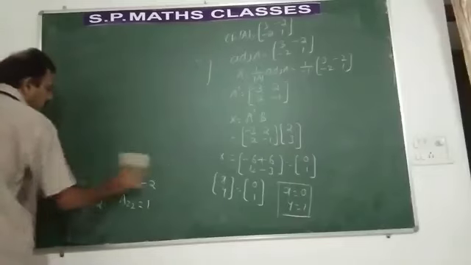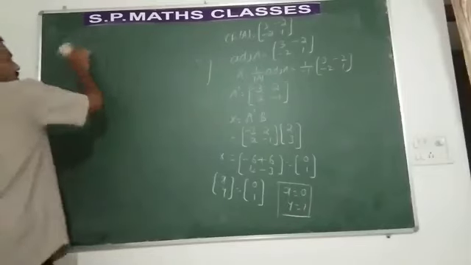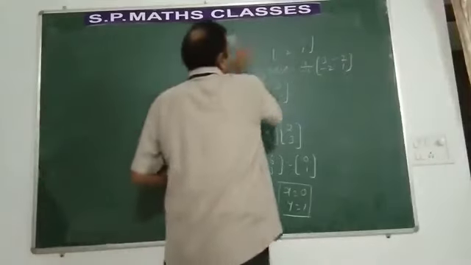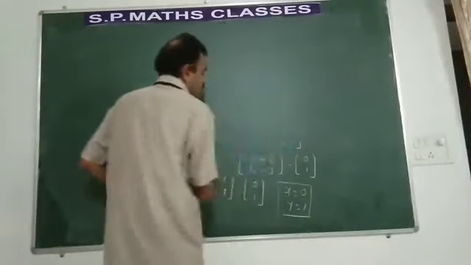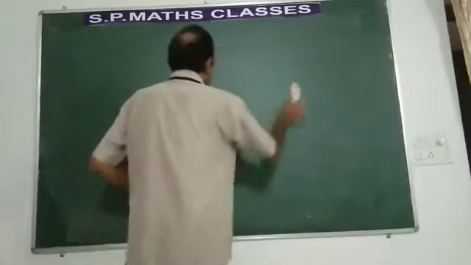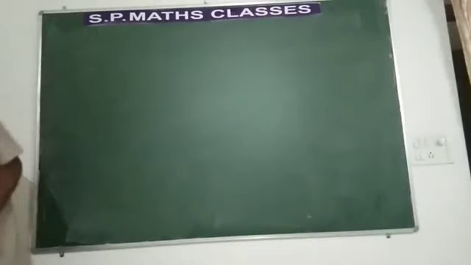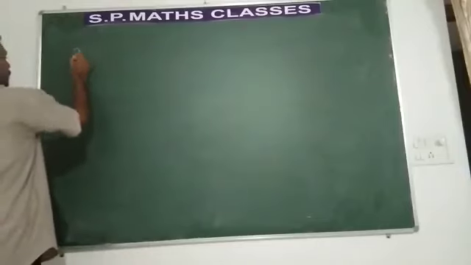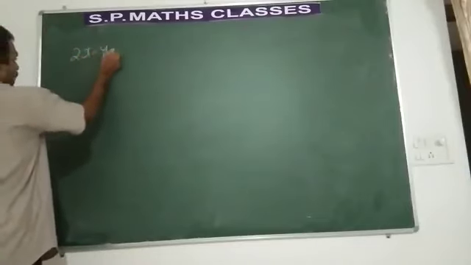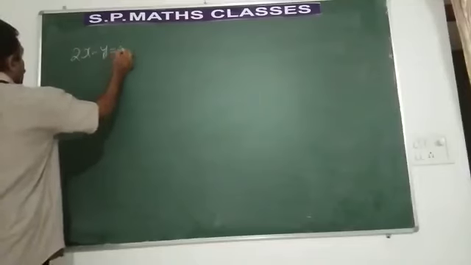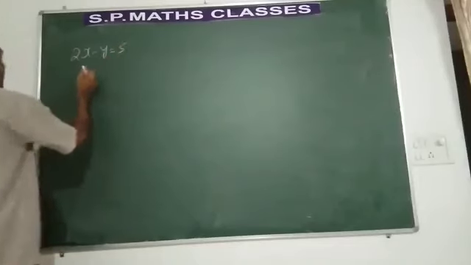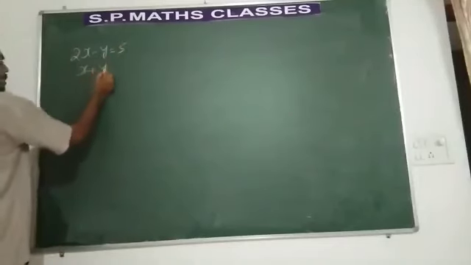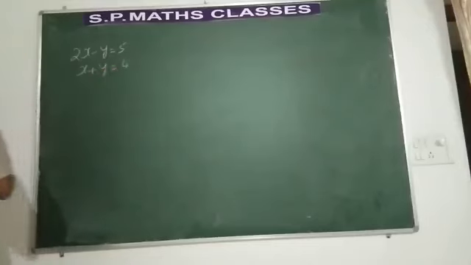I move on to the next problem now. It is given 2x minus y is equal to 5 and x plus y is equal to 4. This is what is given. x plus y is equal to 4, it is given.